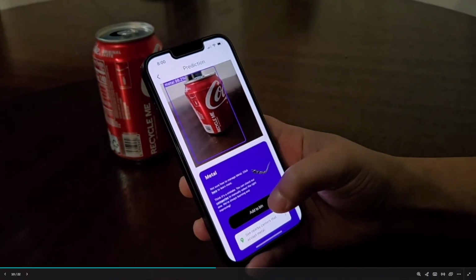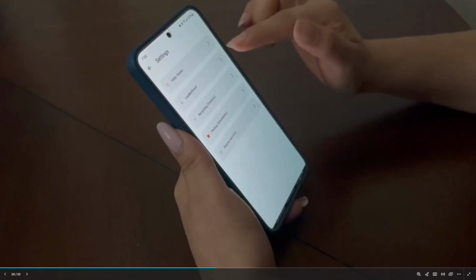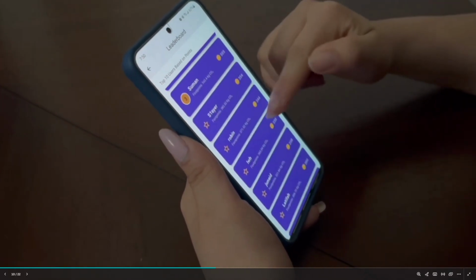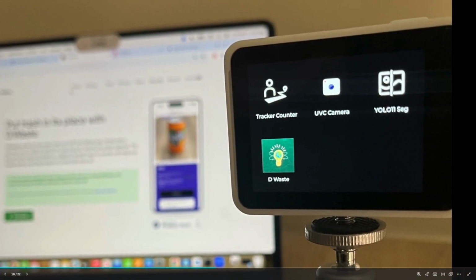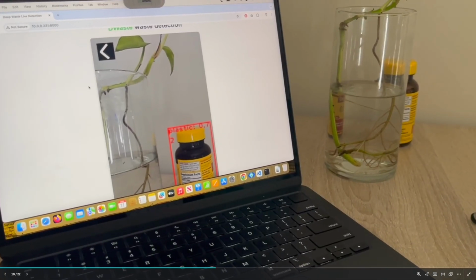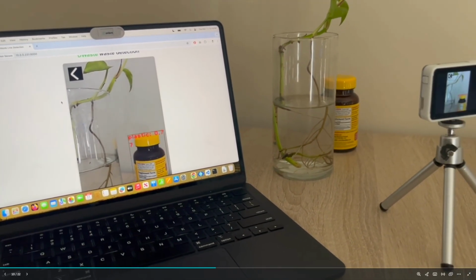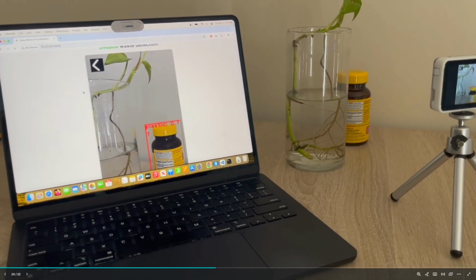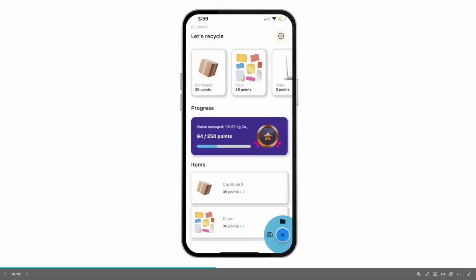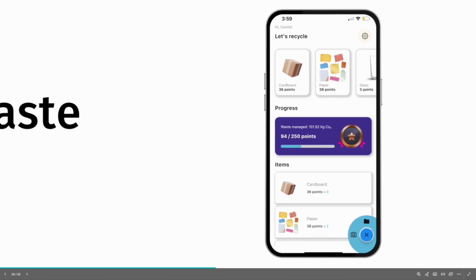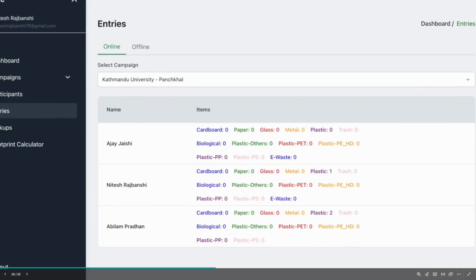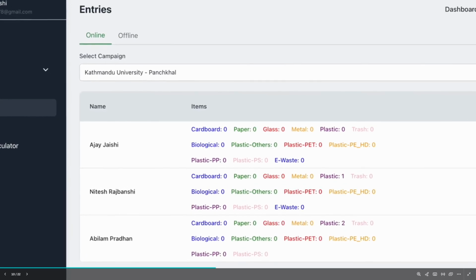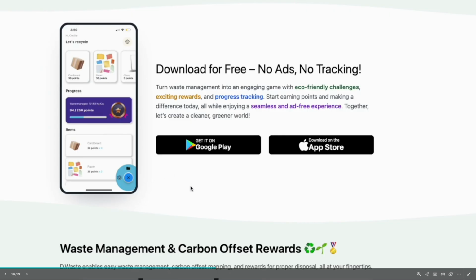As users scan and sort correctly, they earn points. Leaderboards let classes, dorms, or campuses compete to be the most sustainable. Want to automate waste tracking across your institution? The optional DWaste Edge device installs near bins to capture images and classify waste automatically. No phones or manual work required. DWaste helps institutions reduce waste, meet sustainability goals, and turn data into powerful learning and policy tools, while engaging students in meaningful, gamified climate action. Ready to build a cleaner, smarter campus? Start your journey with DWaste today.